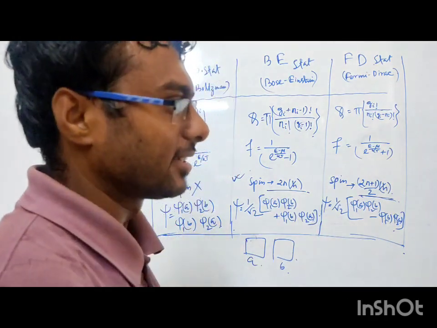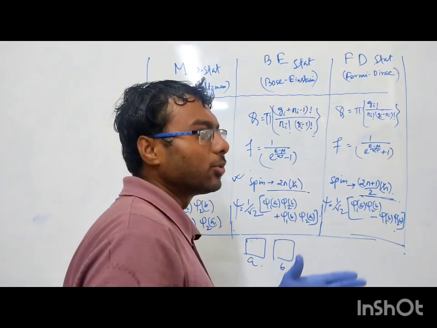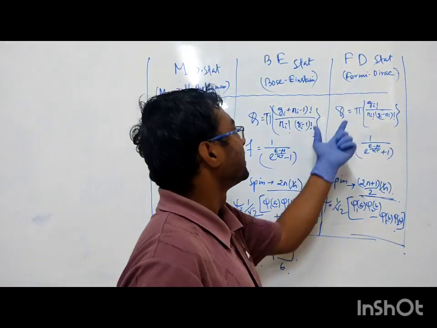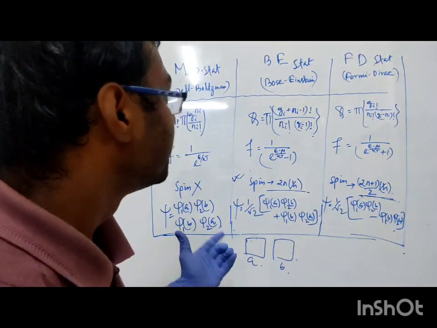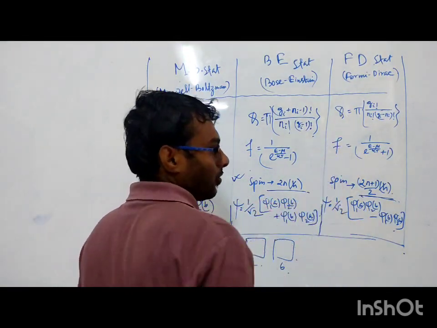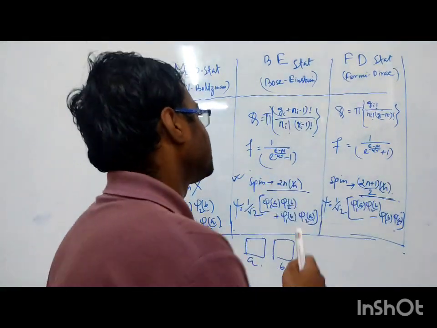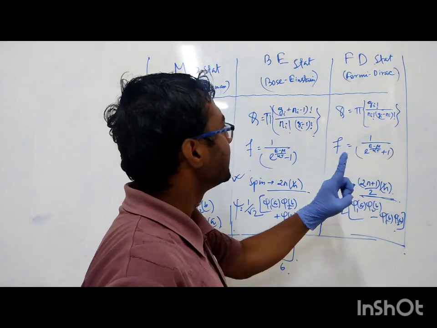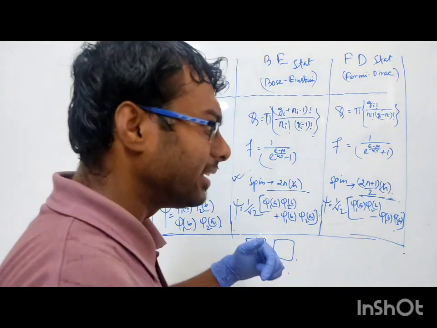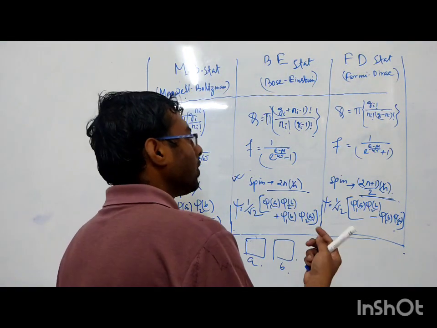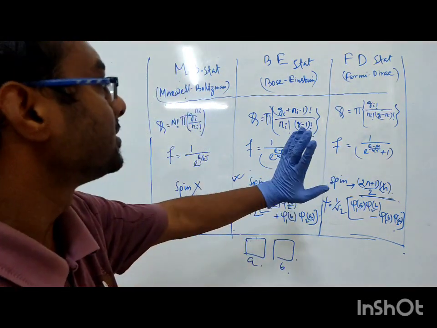That's why electrons and Fermi particles follow Pauli's exclusion principle: each state can be occupied by only a single particle.